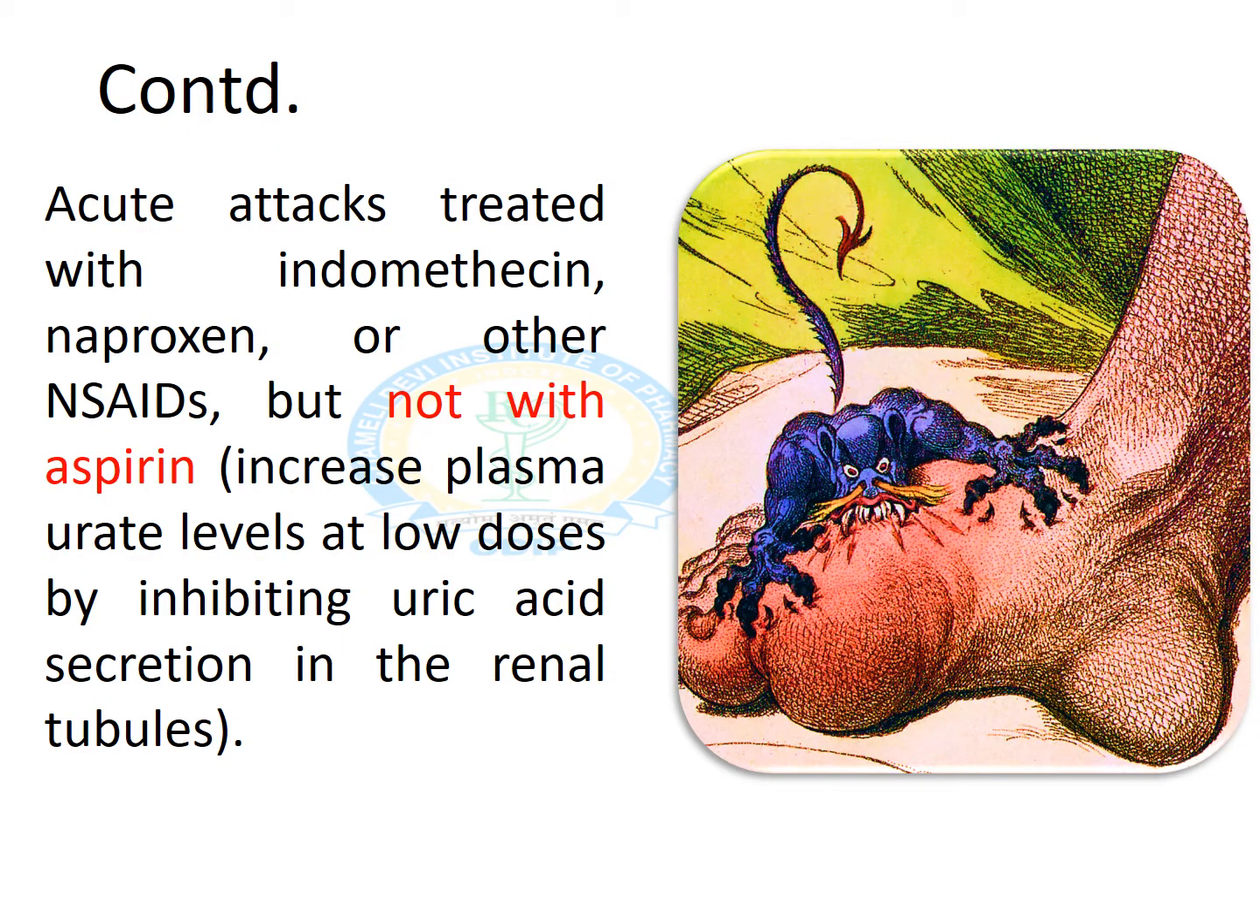As gout is very painful, the acute attacks were treated with non-steroidal anti-inflammatory agents, mainly indomethacin or naproxen. But now treatment has been started with aspirin as well, because at low doses it increases the plasma urate levels by inhibiting uric acid secretion in the renal tubules.